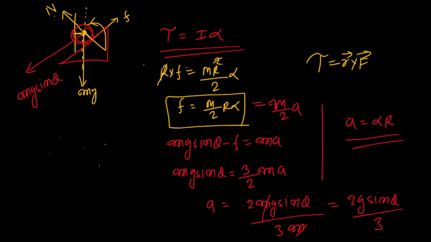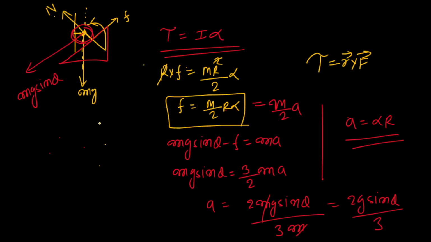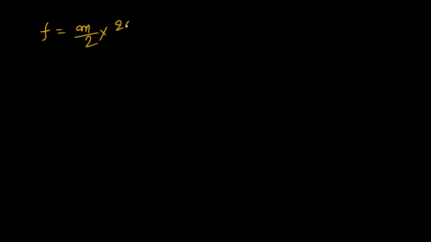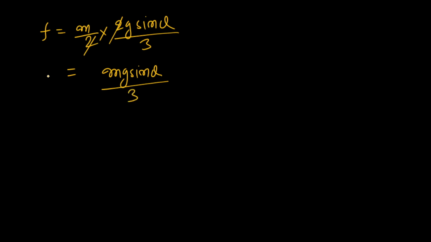Now let us talk about friction. What is friction? Friction is m by 2a. So m by 2 into a. A is how much? 2g sin theta by 3. So this is your 2g sin theta by 3. So if you see here carefully, 2 will get cancelled and you will be getting how much? mg sin theta by 3. This is the friction value that we are getting.